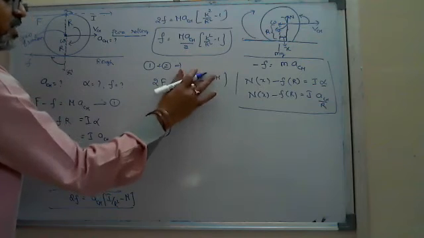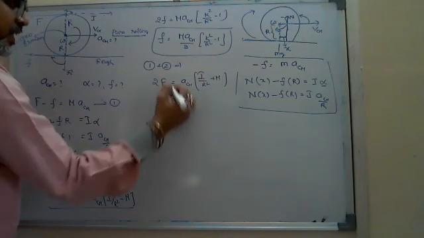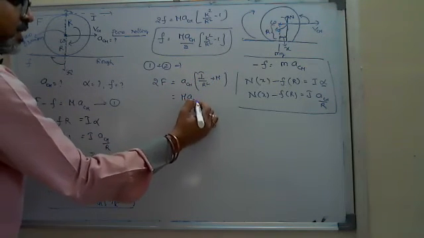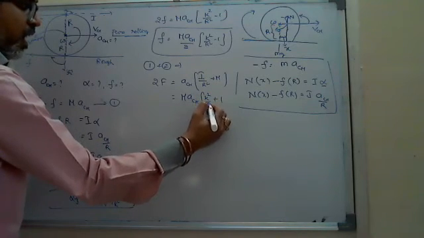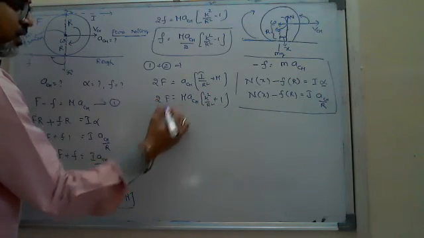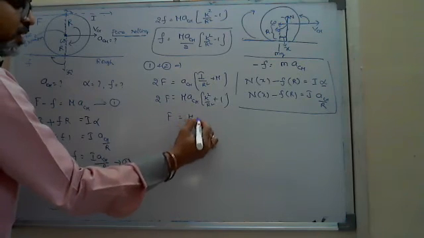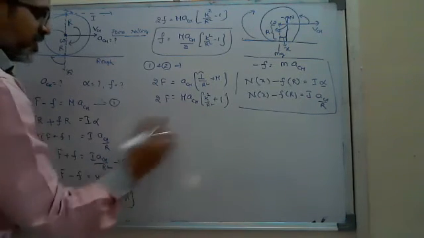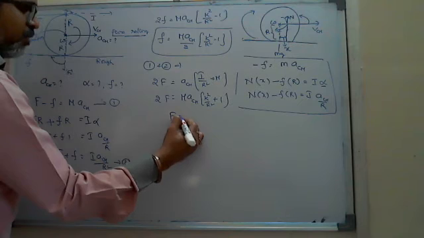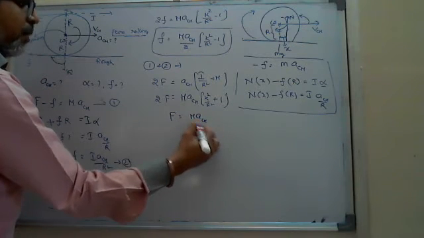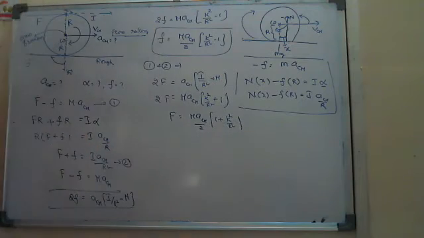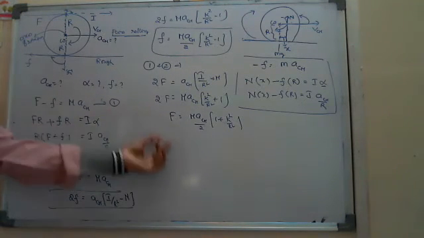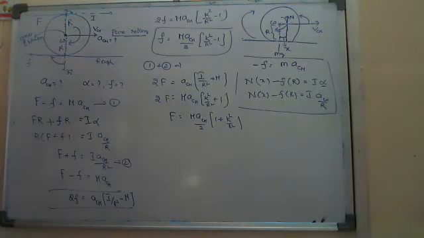Again, if you write I equals M k square, M can be taken out: M a_CM into (1 plus k square by R square). This is 2F. Therefore F equals M a_CM by 2 into (1 plus k square by R square). By that, if you know F, you can find out a_CM now.